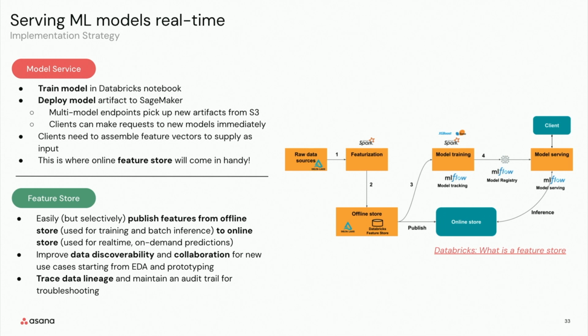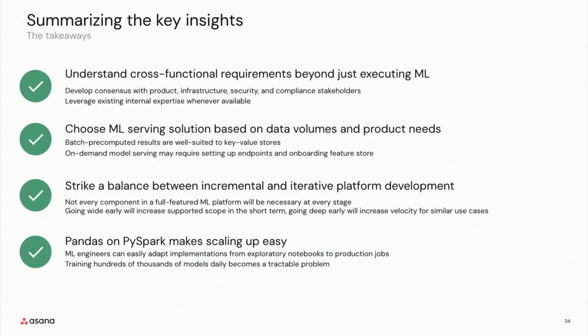So in summary, I would say our key learnings are that, first, it's important to understand the cross-functional requirements beyond just executing ML. The solution landscape takes into account many different stakeholders, but we can also leverage internal expertise. The data volumes and the product needs will determine the ML serving solution, whether it's batch or on-demand or real-time.